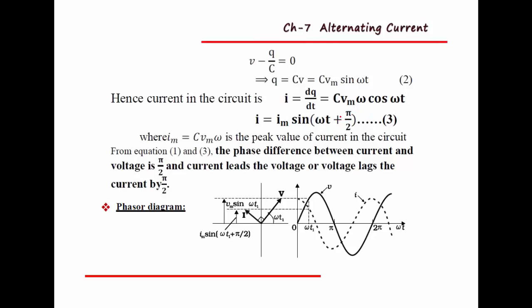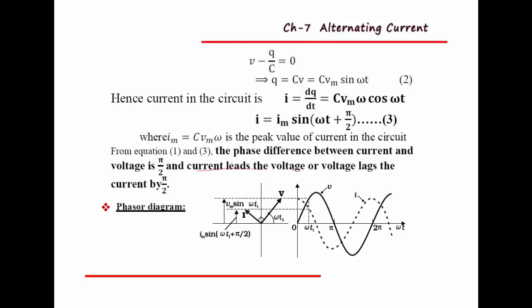That indicates again there is a phase difference of 90 degree between voltage and current. But here voltage is not leading the current; the current leads voltage, or voltage lags behind current by 90 degree. This is very important.